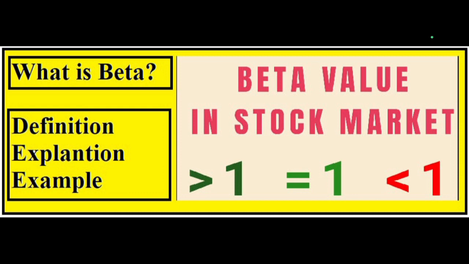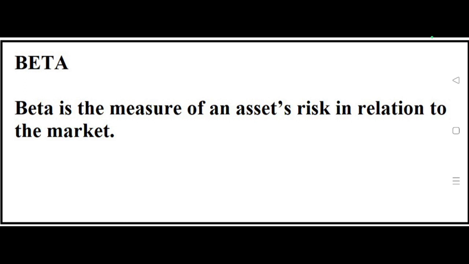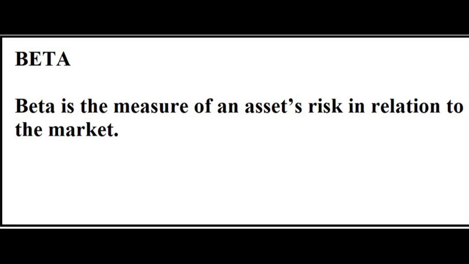So friends, let's start. What is beta first? So friends, beta is a measure of an asset's risk in relation to the share market. In comparison to the share market, what is the risk of that particular share, that will be considered under the head of beta. Okay, so let's understand it with the next.